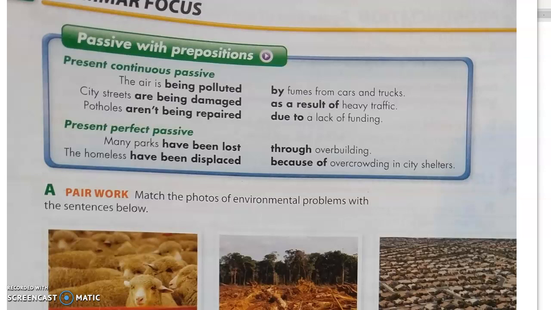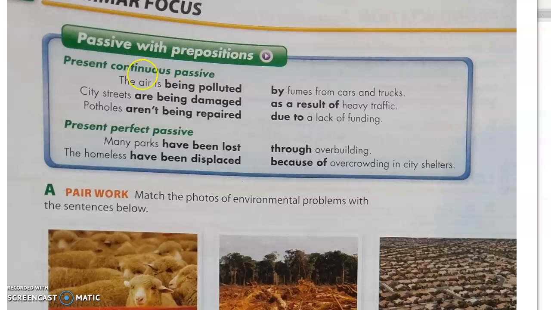I am going over page 45, exercise 3 in your new Interchange student book. This is a grammar lesson, and the information here is very basic, so I need to give you some background just to remind you about the difference between active and passive verbs, because this lesson is about passive verbs. And it's about using prepositions also.